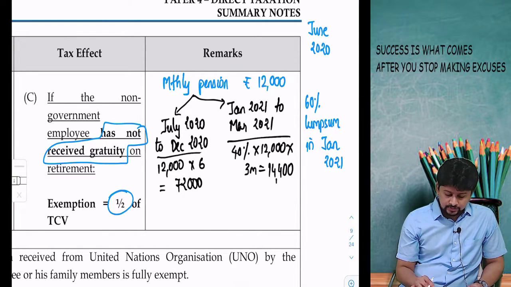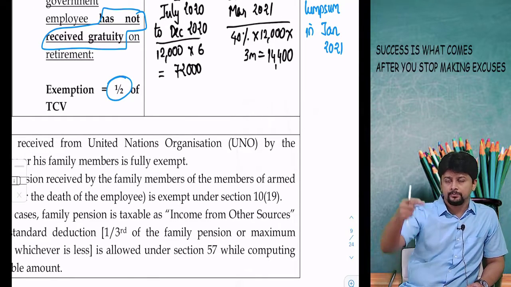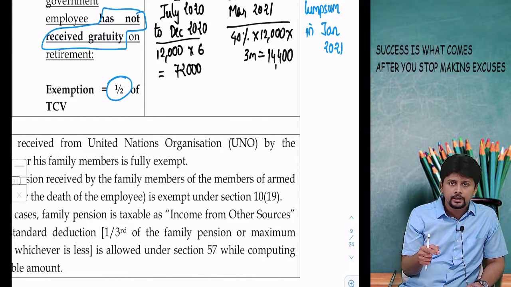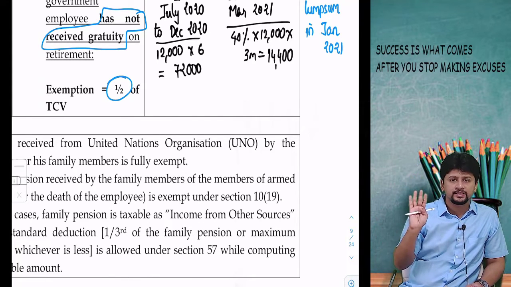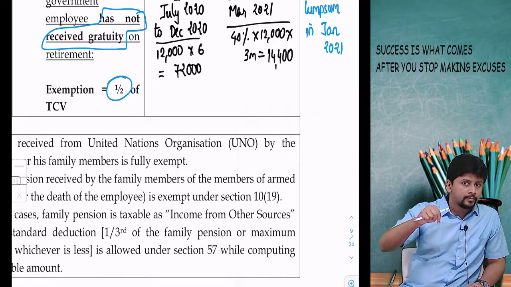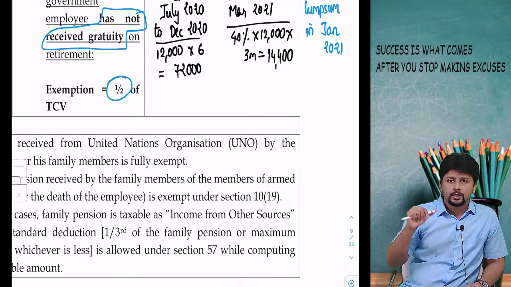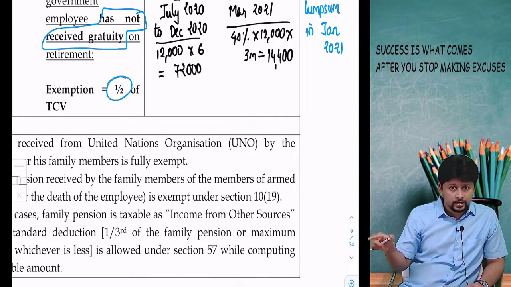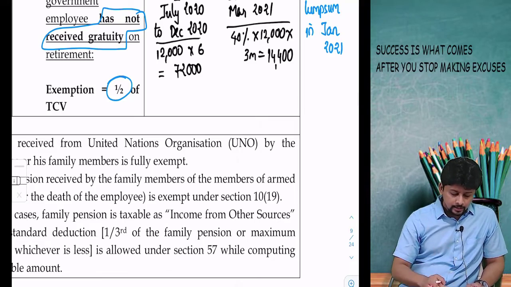And as far as lump sum pension is concerned, I will say 60% is the X amount. So what is the proportionate 100%? That is TCV. If employee is a government employee, then I don't need to do this working of TCV. Then the amount received is fully exempt. If you are a non-government employee and received gratuity, TCV into 1/3. If you are a government employee and have not received gratuity, TCV into half. If you have received gratuity, TCV into 1/3. So that is your pension discussion.